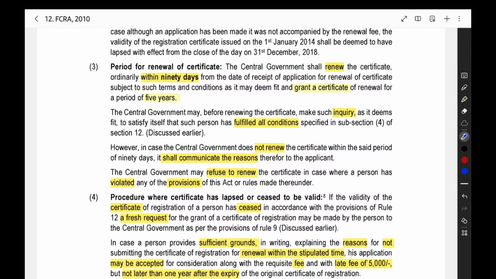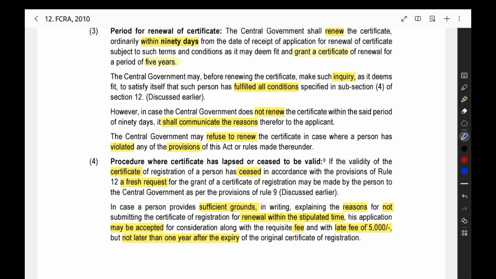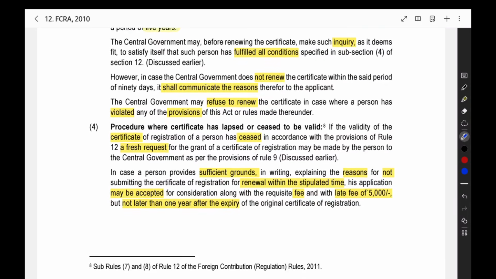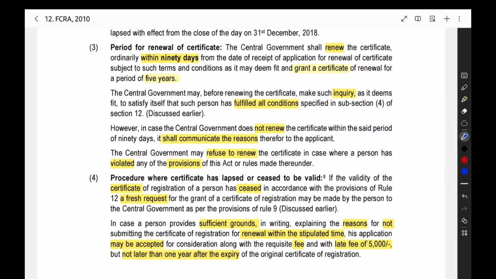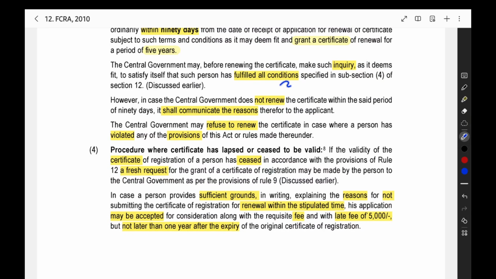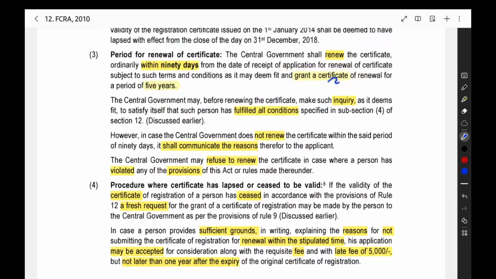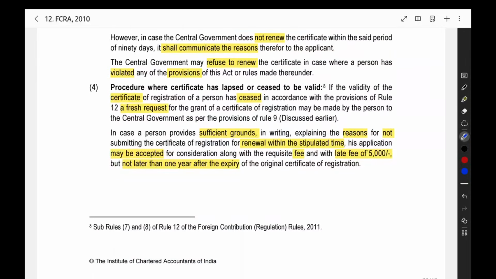Then, the period of renewal of certificate. After you make the application, the central government will take a period of 90 days to provide you the renewal. After renewing, it will give you a renewal certificate for 5 years again. Before giving the renewal certificate, the central government will make an inquiry whether you are properly following the act and not violating it. They will check that, and if there is a need, they will give additional conditions also as a part of the registration certificate.